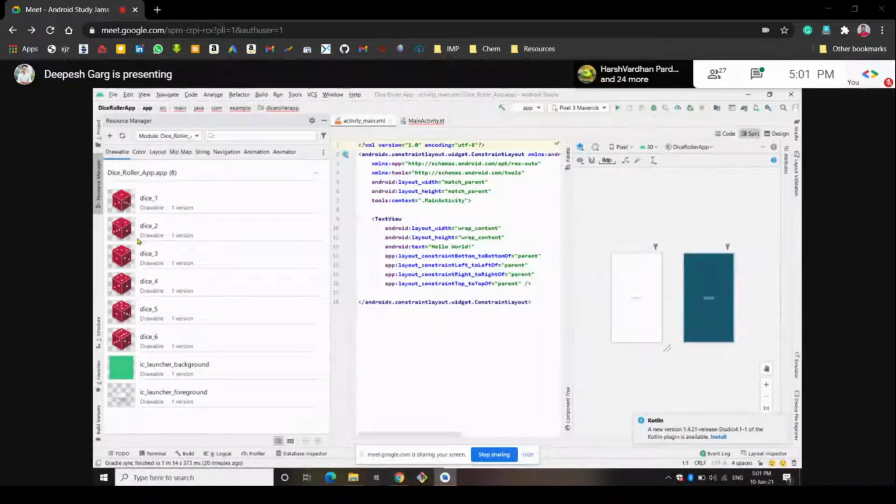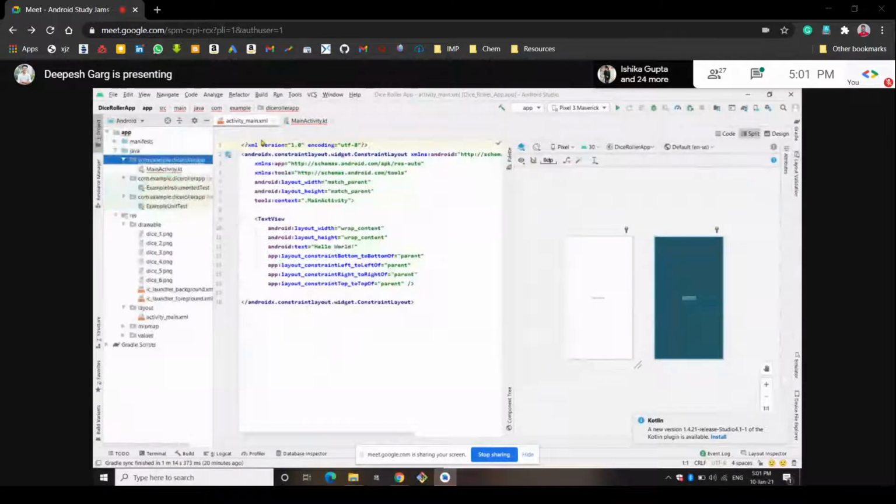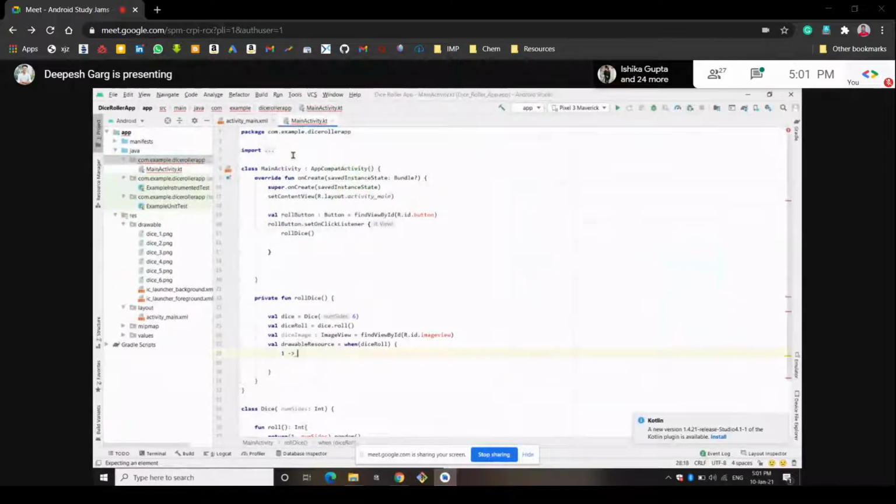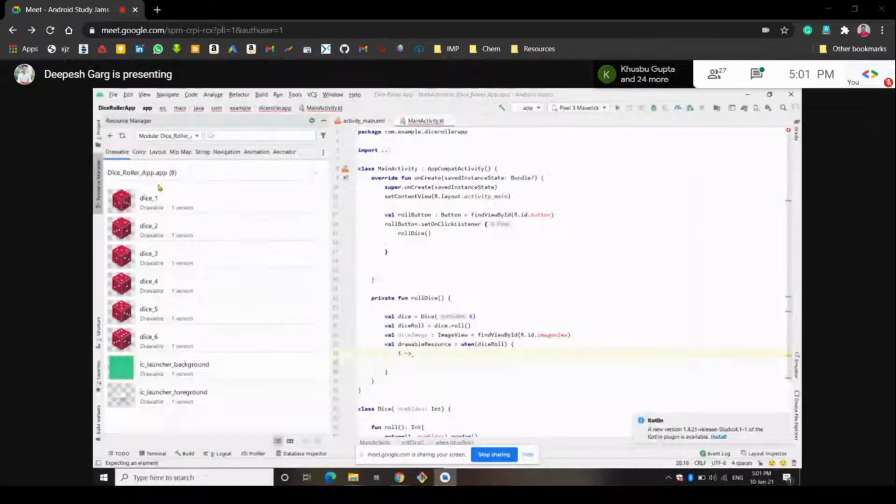So it will be there in our main file also, and we can import this through our code. Let's go through the main activity file. When one is generated, as we have seen in the resource manager, the dice one picture name is dice one image, so it should be there in our app. When two is generated, the dice two image should be there in the app, and when three is generated, the third image should be there in the app. So we should do it according to that.